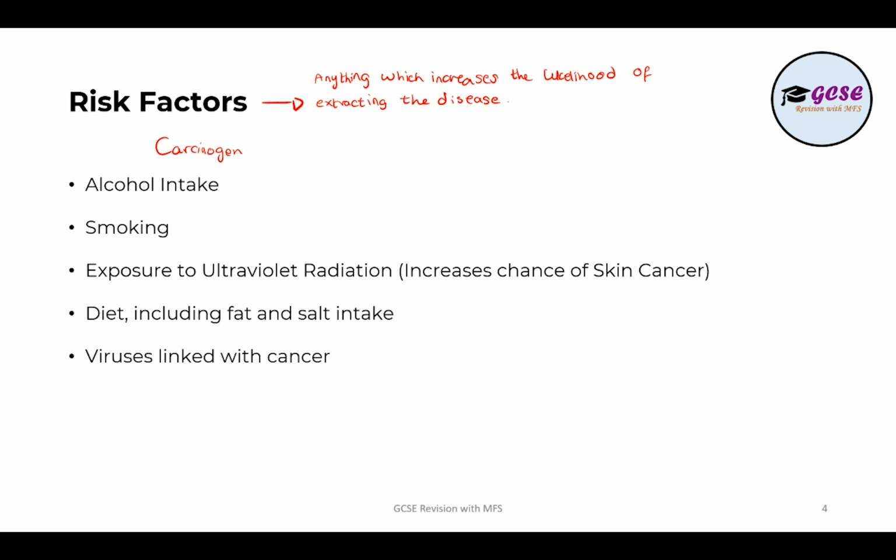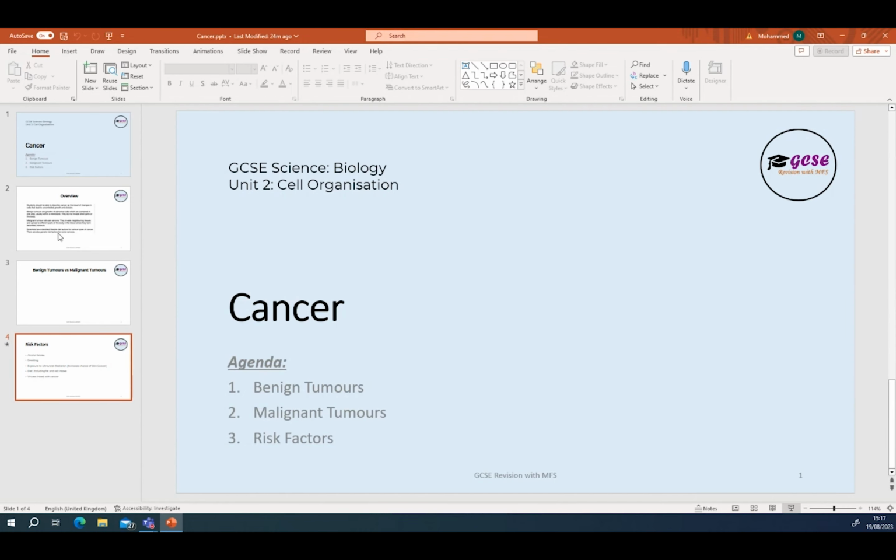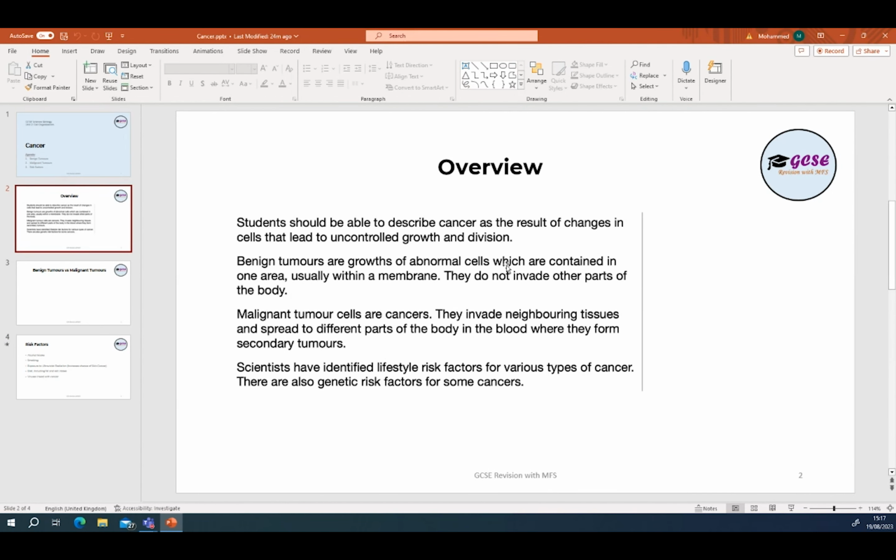Okay, so I will just write these down quickly. We've got alcohol intake, smoking, exposure to ultraviolet radiation, a diet including fat and salt intake, and viruses linked with cancer. Now, if we have a look over here, this is everything you need to know for the spec, and we've gone through everything.